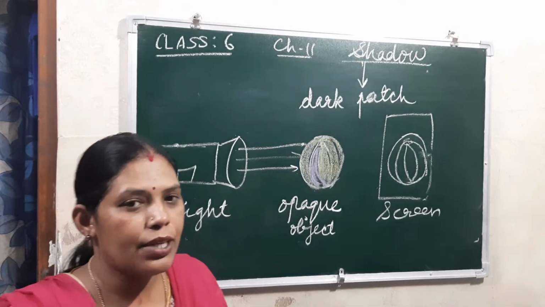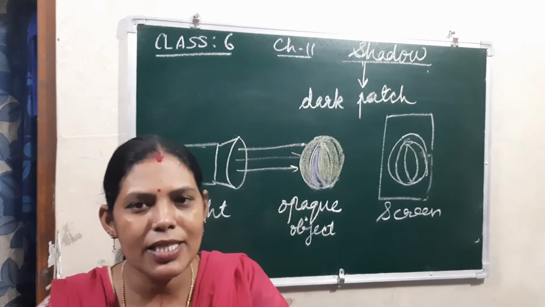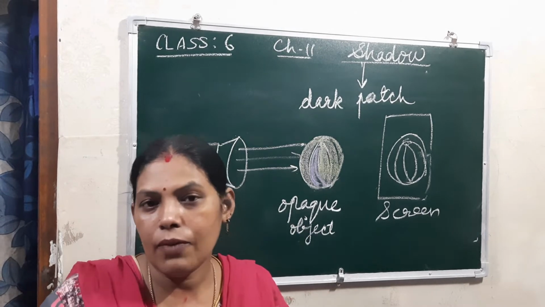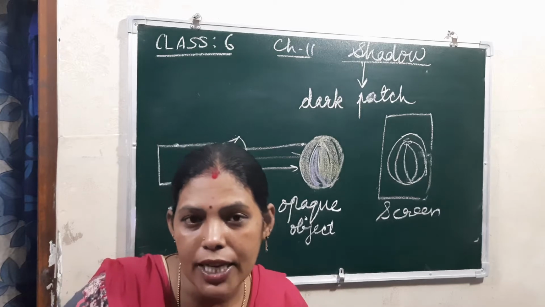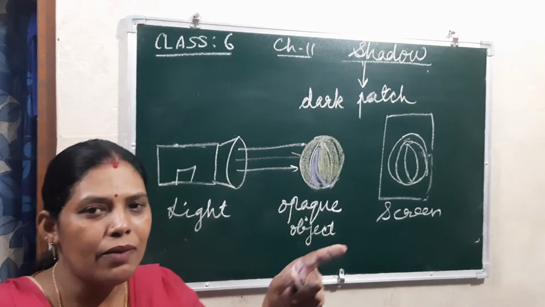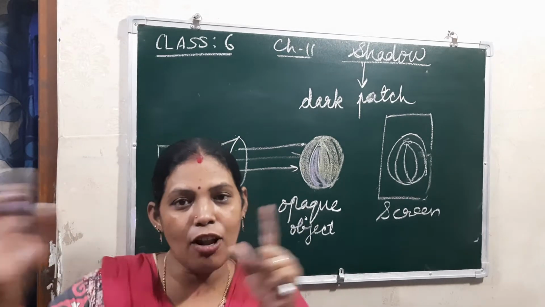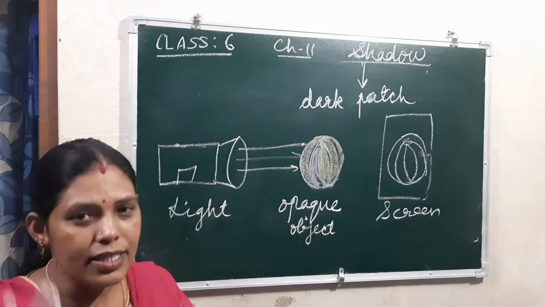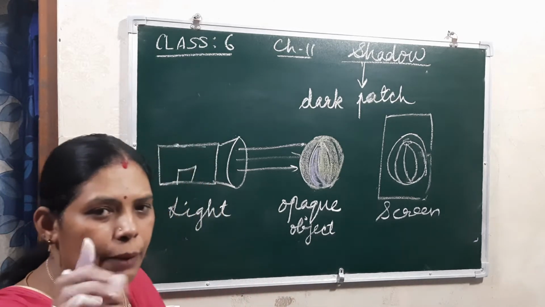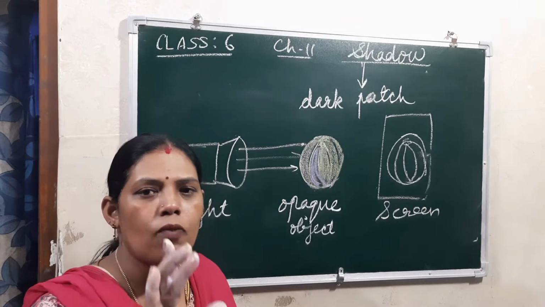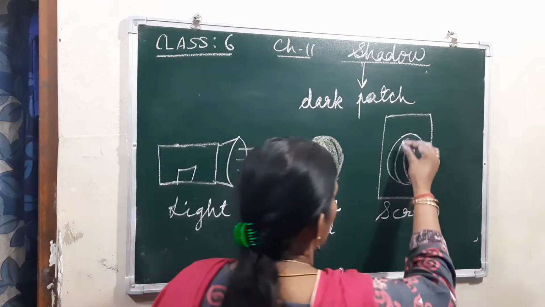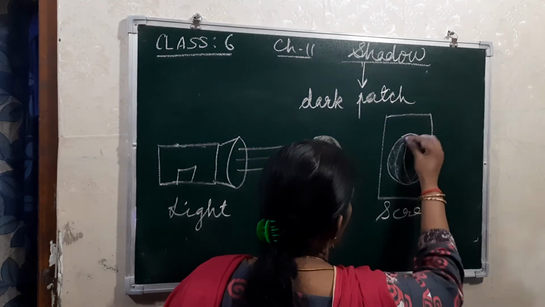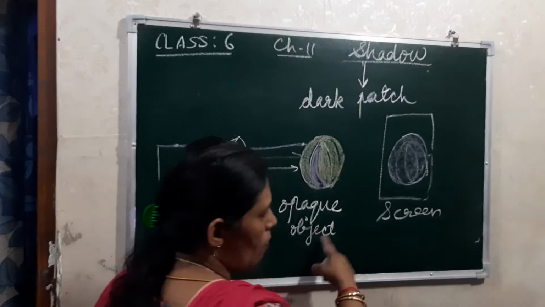They may ask, if I am keeping some other color over here, what color can you see in the shadow? Some people will say we can see the same color as the object. Then it is wrong. Remember, shadow is always black in color only. So you cannot say it is the color of the object.